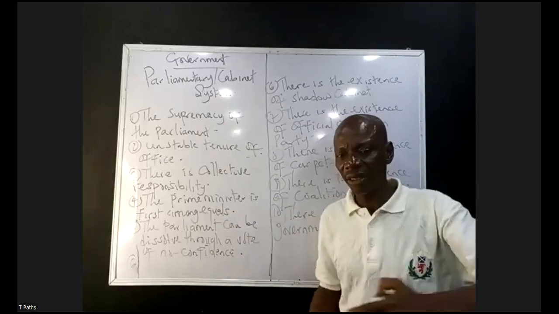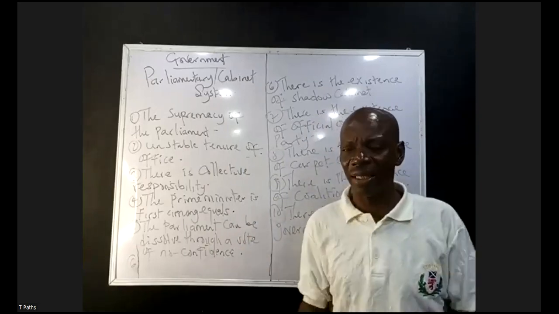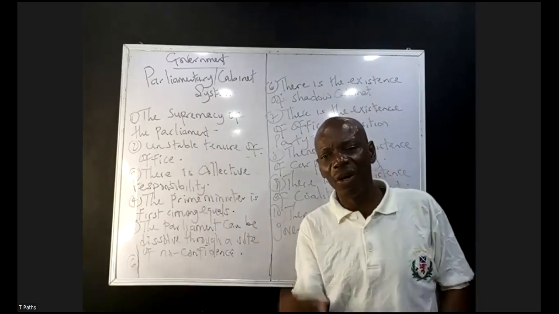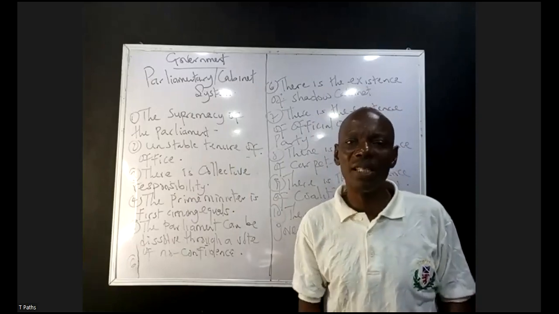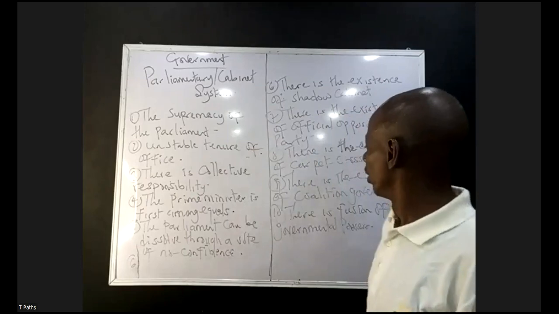If such is omitted, if there is nothing like a sense of togetherness, if there's nothing like bond, if government failed to carry the people along, it means that the party will be dissolved. The ruling party will be dissolved. They will what?